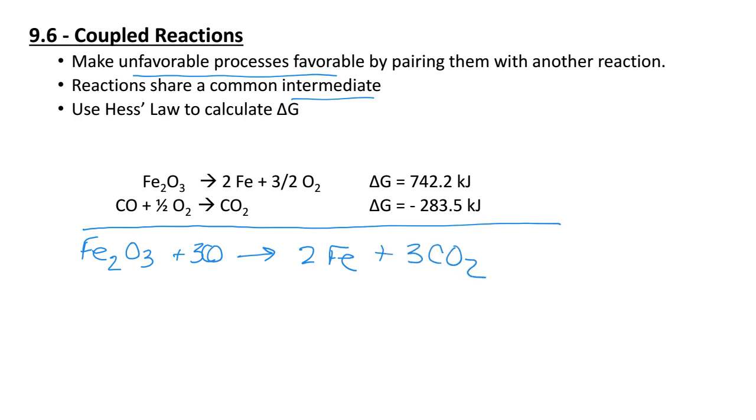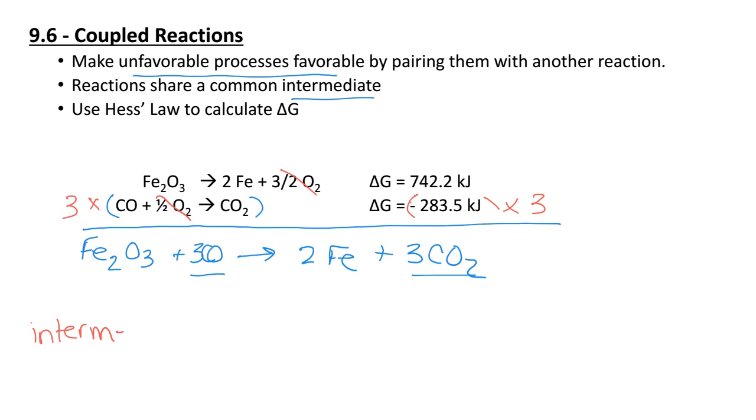So looking at what I need to have happen here, my first reaction, I can leave it as is because I have 1 iron 3 oxide. But in my overall reaction, I've got 3 carbon monoxides, 3 carbon dioxides. So I do need to multiply this reaction by 3, which I'm going to go ahead and also multiply my delta G by that number so that it can give me the overall reaction. My intermediate is going to be O2.